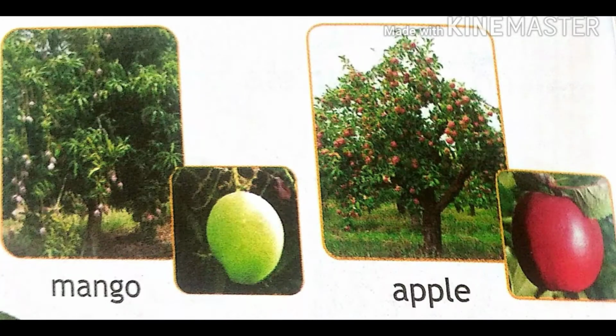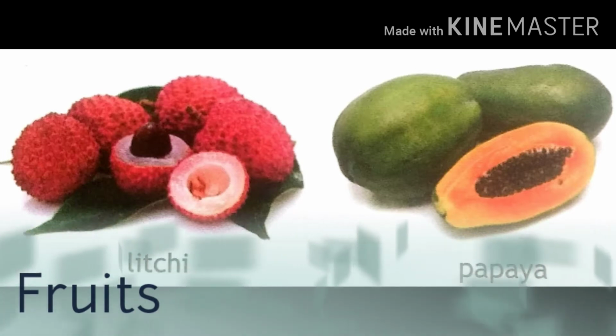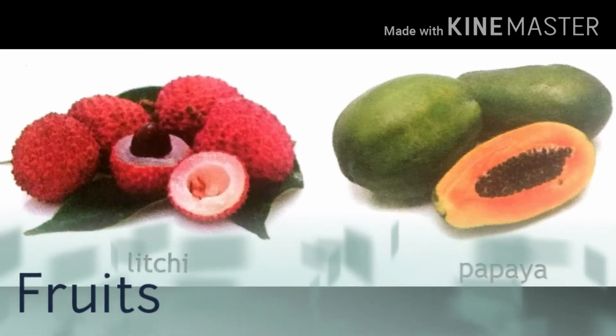Next part is the fruits. Plants also have different types of fruits. Fruits are formed from the flowers. We have seen flowers are there, and when the flowers develop they form the fruits. First flowers should come, then fruits are formed. Understood? Now see here, fruits have seeds inside them.